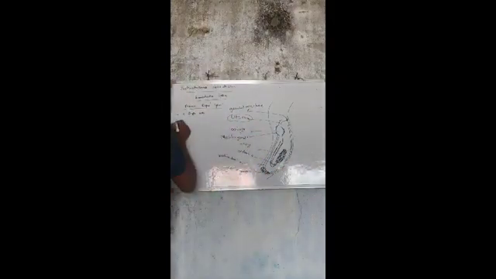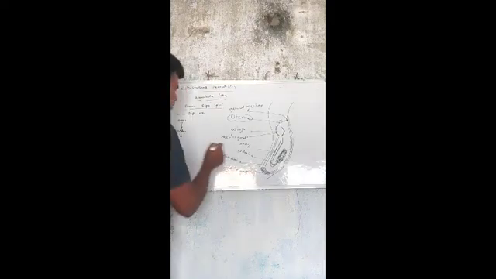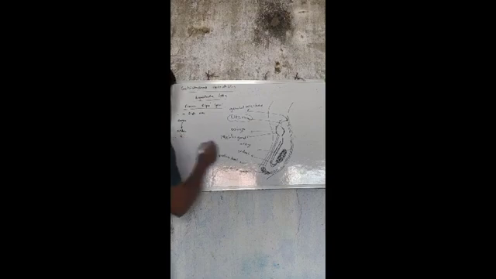The first one is the ovary, and the ovary opens to the oviduct. The oviduct opens to the ootype, and the ootype opens to the uterus, and the uterus opens to the gonopore or genital aperture.